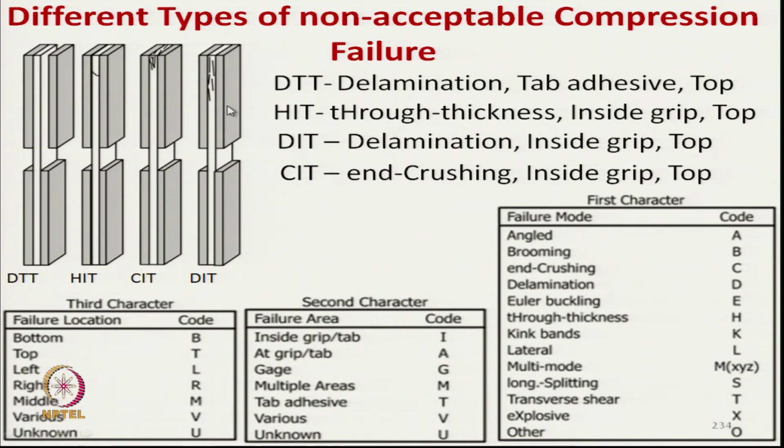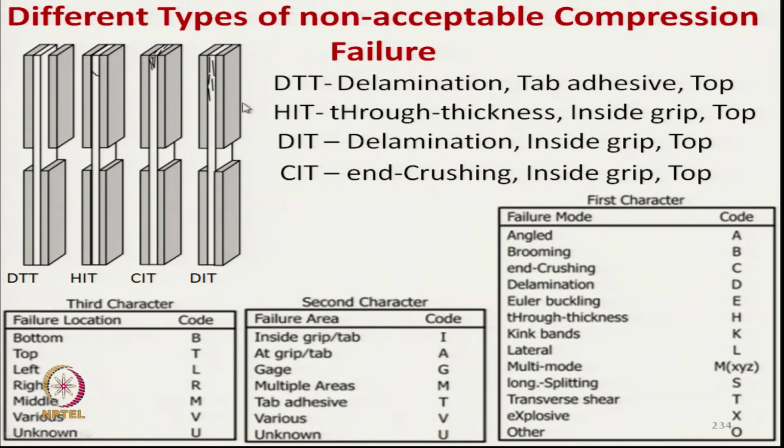But these are the failures which are not acceptable in terms of compression failure, like DTT, delamination of tab adhesive at top. Here, during testing, tab adhesive delamination took place, which is not actually a failure due to the composite characteristics; it is due to the testing technique.